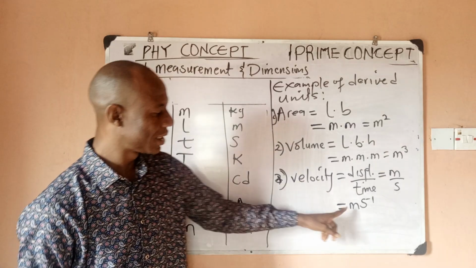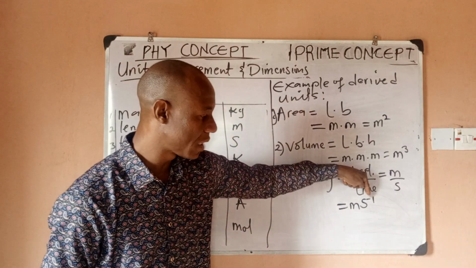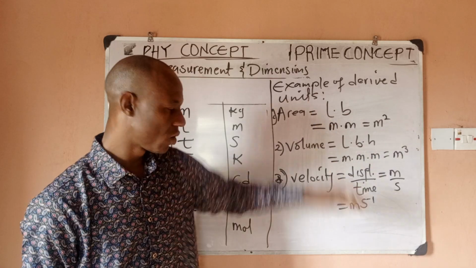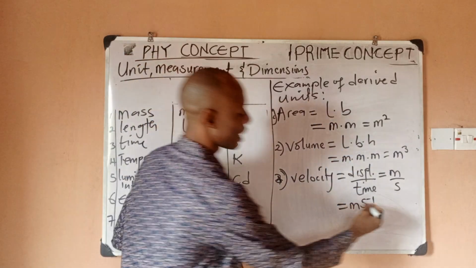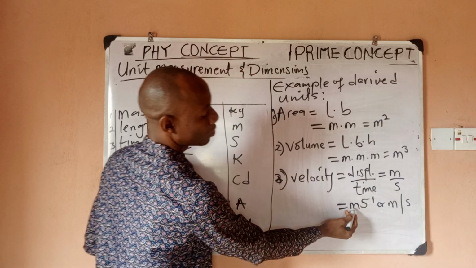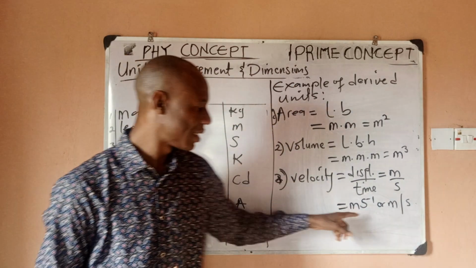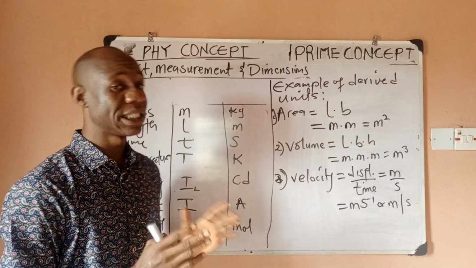So velocity is meter per second. When you see a negative power, it means per. Another way you can write this is meter/second, but I would prefer the first way. So velocity is measured in meter per second. You can see it is derived.